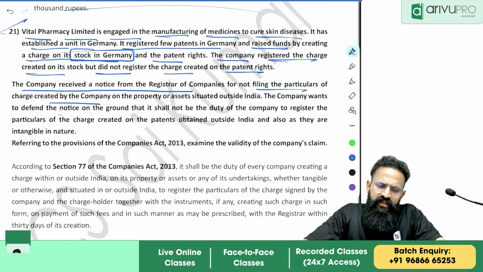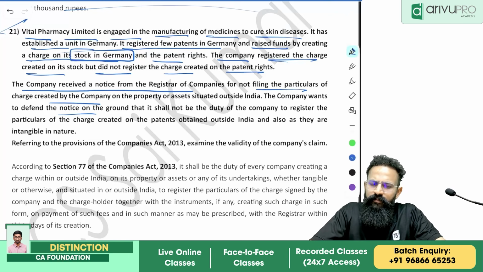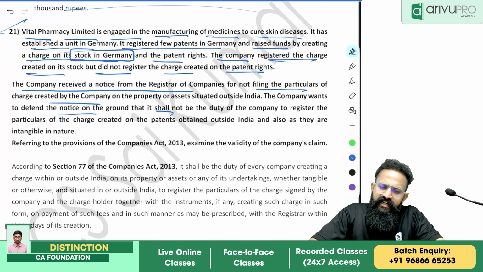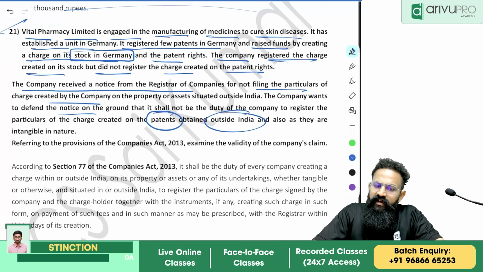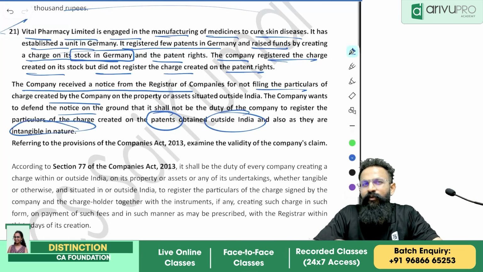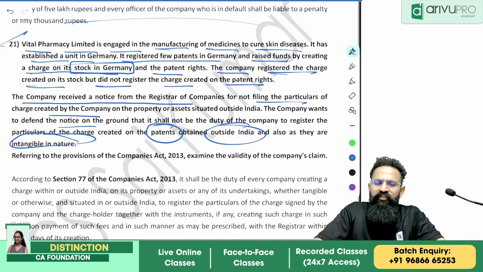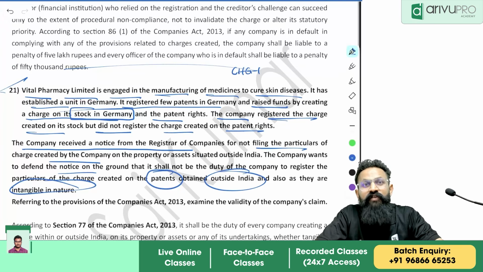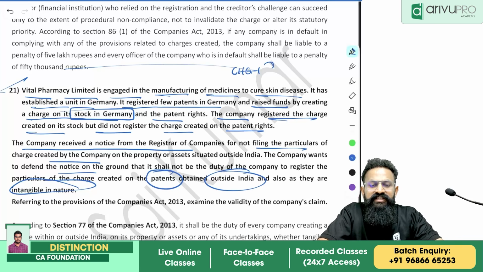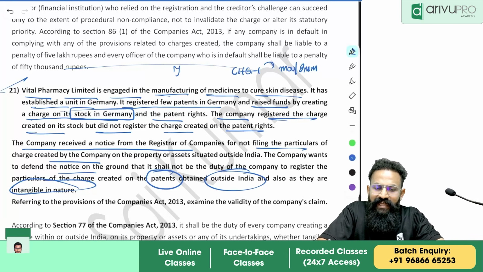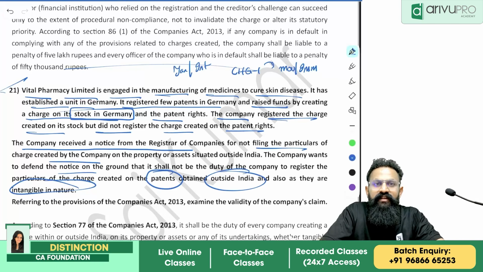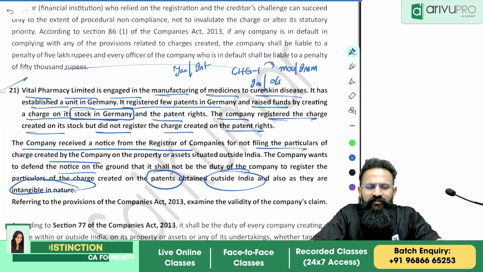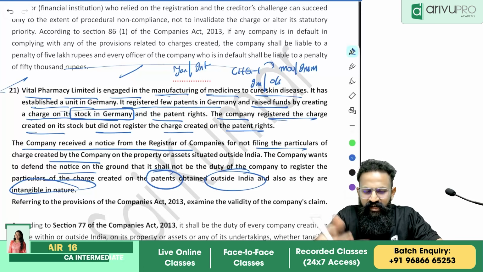The company wants to defend the notice on the ground that it shall not be the duty of the company to register particulars of charge created on patents obtained outside India, and also as they are intangible in nature. What is the answer? Section 77. It is your duty to register the charge. You need to file CHG1 within 30 days of the charge getting created, whether it is movable or immovable, tangible or intangible, whether in or outside India. In any case, you have to register the charge. So that is the answer.